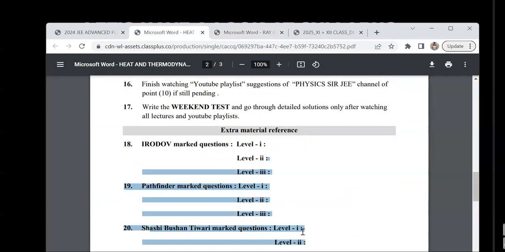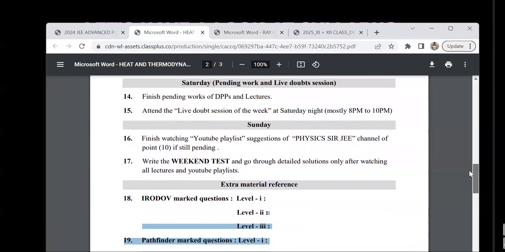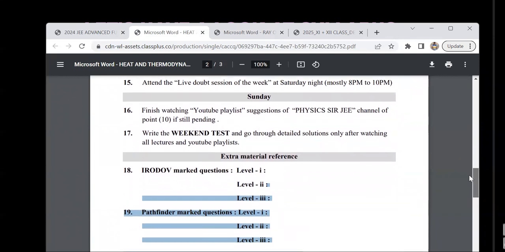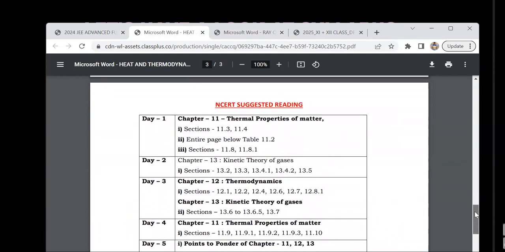Right? Here I have not marked anything. I have put them in the DPPs themselves. So DPPs will be very exhaustive. Again, they will contain level 1 and level 2 embedded into them. And these are the NCERT suggested readings.